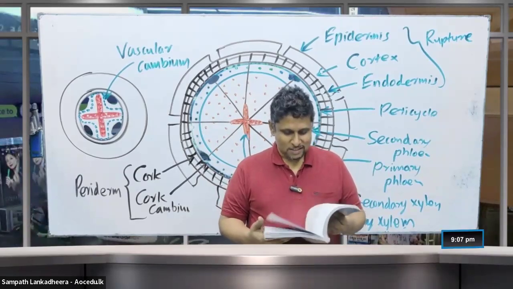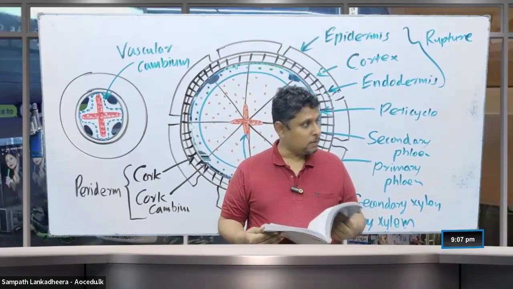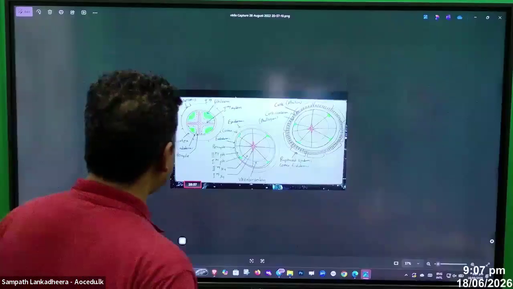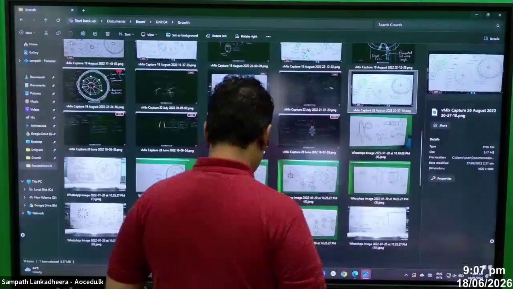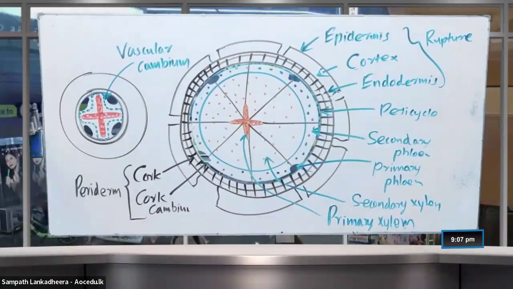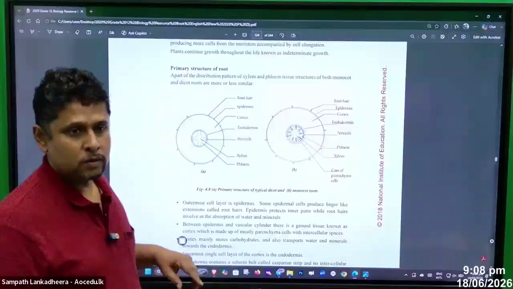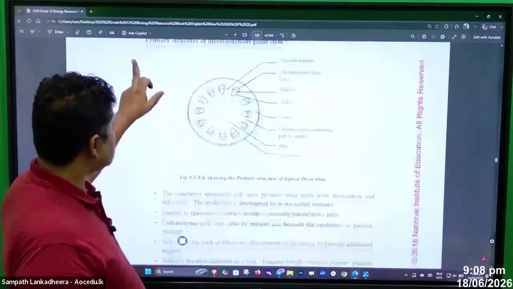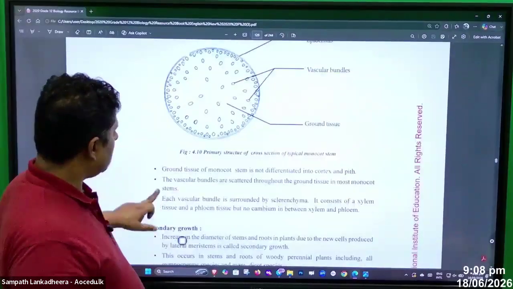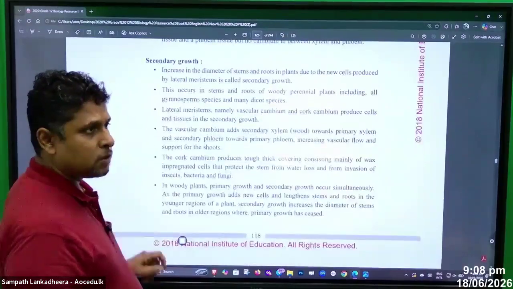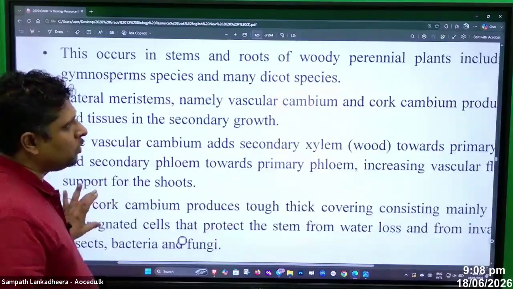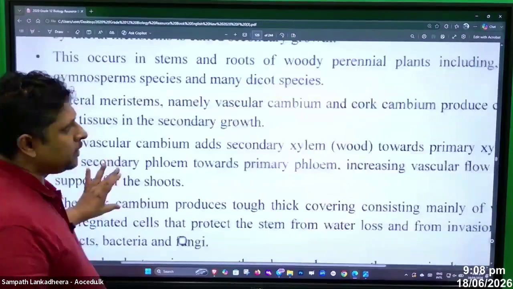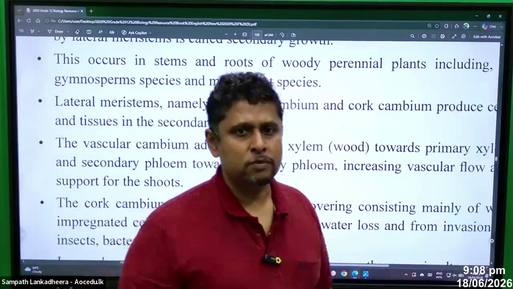So these quick revisions are just some extra support for you to go through the theory parts. Let's have a look at your resource book to see whether there is anything we missed. So we talked about the secondary growth part, the primary structure we learned, and then here we talk about the secondary growth. Now the only problem is that they have given a combined description for this part.